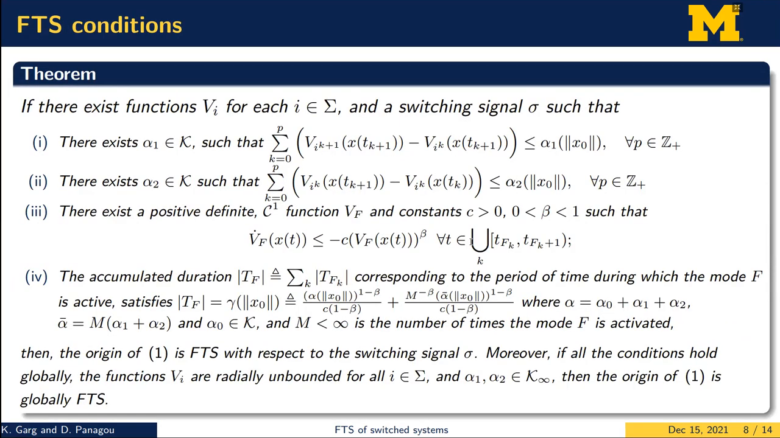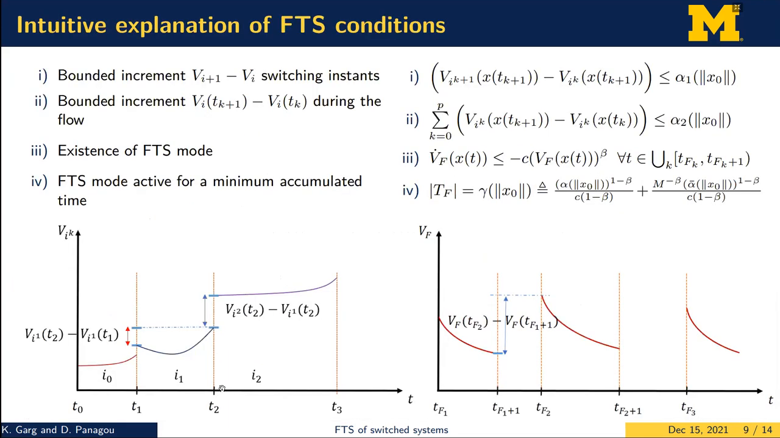So under this particular assumption, we present these conditions guaranteeing finite time stability of the equilibrium point. Essentially, under these four conditions, we prove in the paper that the origin of the switch system presented on the previous slide will be finite time stable. I'm going to explain all these conditions in detail on the next slide.